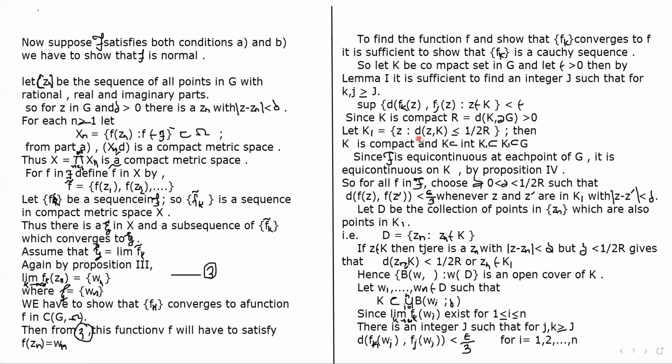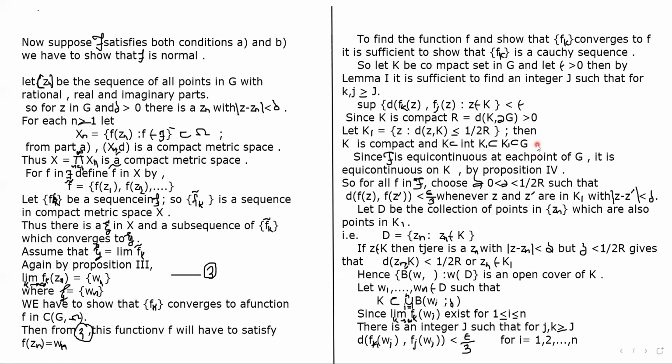Since K is compact, r equals d of K and the boundary of G is greater than 0. Let us consider another set K1, which is the set of all z such that d of z and K is less than or equal to 1 by 2r.